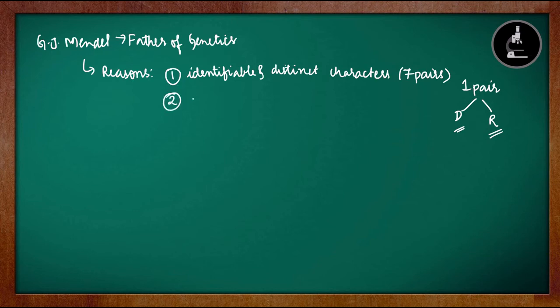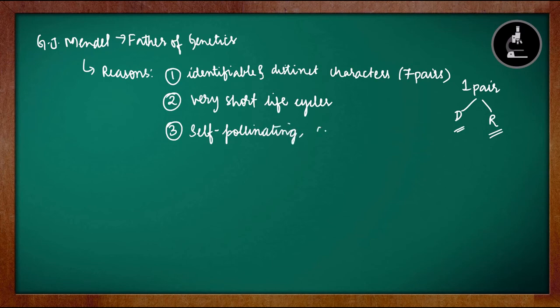The second reason was that it had a very short life cycle, because they were annual plants. So because of the short life cycle, Mendel could observe a large number of generations in his lifetime. The next reason we studied was that they are self-pollinating in nature, which means naturally they self-pollinate, and cross-pollination can also be performed. So these were the 3 important reasons that we discussed. After that, we discussed the 7 pairs of contrasting characters, and finally we learned about the monohybrid cross.